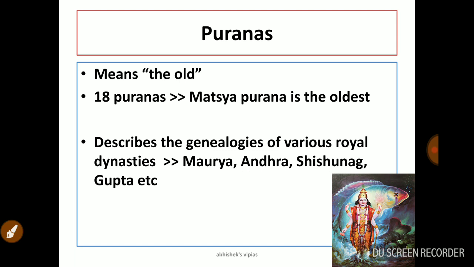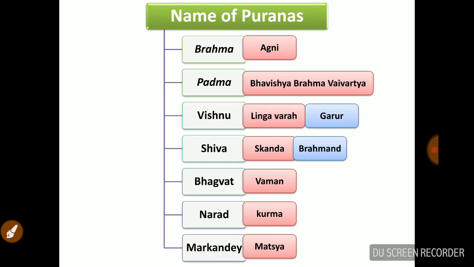And this Purana describes the genealogies of various royal dynasties like Maurya, Andhra, Shushunna, Gupta, etc. So this is what Puranas are all about. And I will mention the important Puranas. You know that there are 18 Puranas.